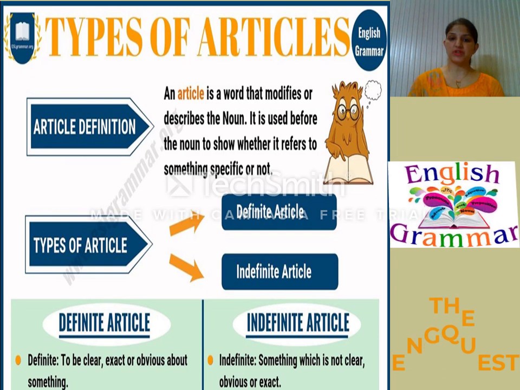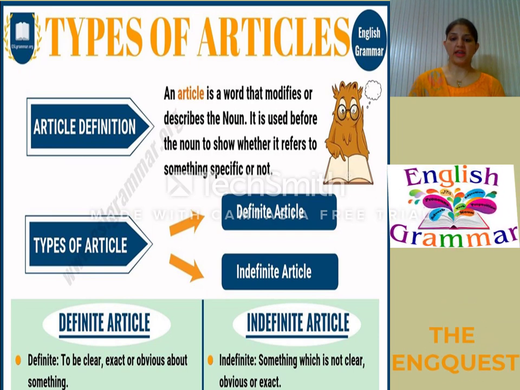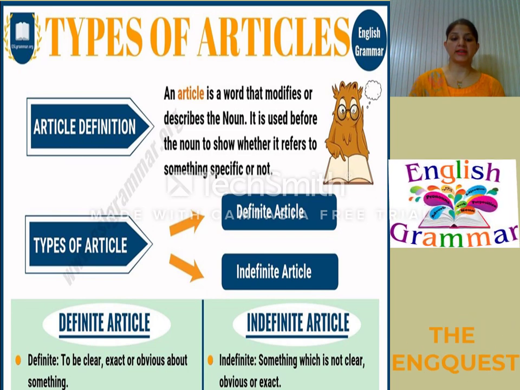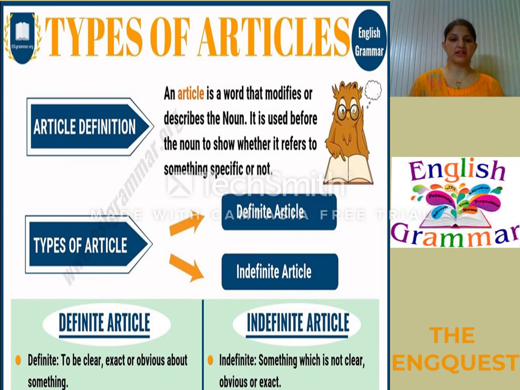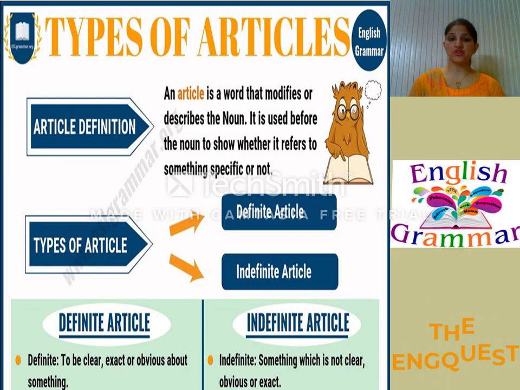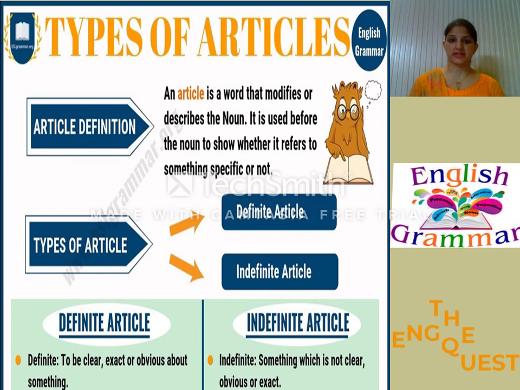Basically, there are two types of articles. First one is the definite article, and the second one is the indefinite article. Definite articles are the ones in which we are clear, exact or obvious about something that we are talking about, a specific thing. And indefinite articles are used where something is not clear, not obvious or exact.